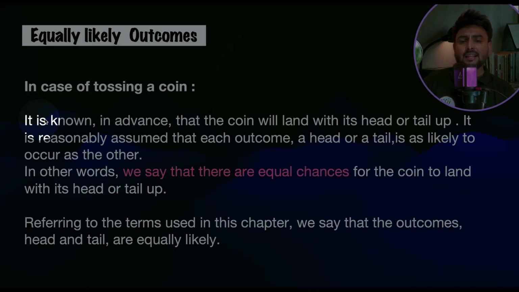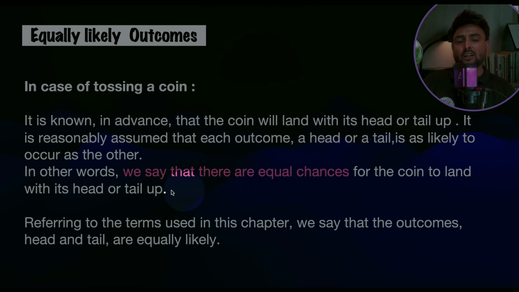See what happens. It is known in advance that the coin will land with its head or tail up. We know that when we throw a coin, either head will come or tail will come. It's reasonably assumed that each outcome, head or tail, is as likely to occur as the other. What does it mean? It means that there are equal chances for the coin to land with its head or tail up.